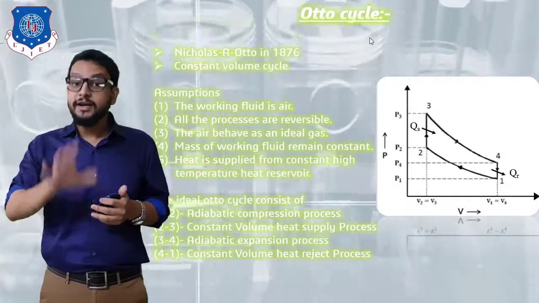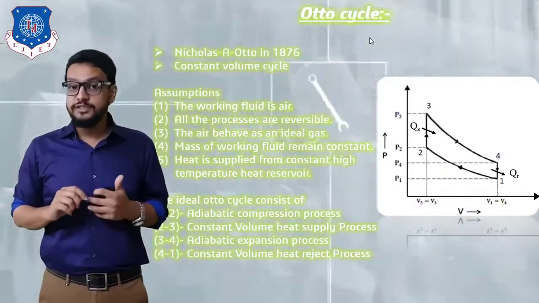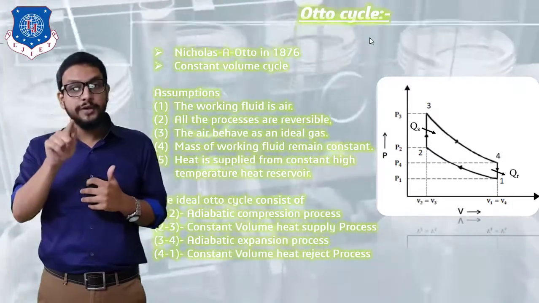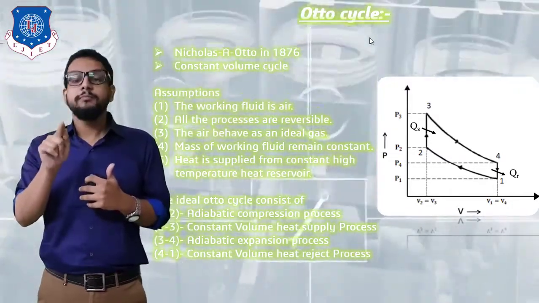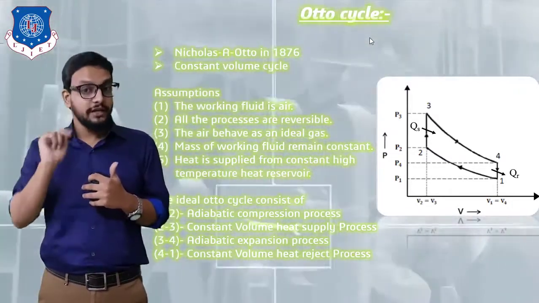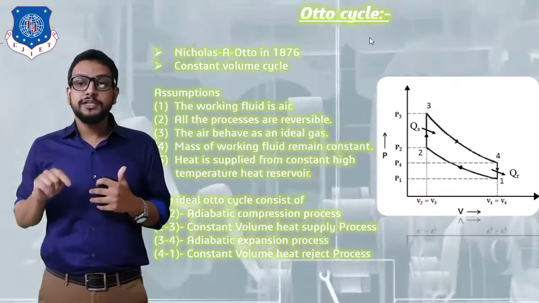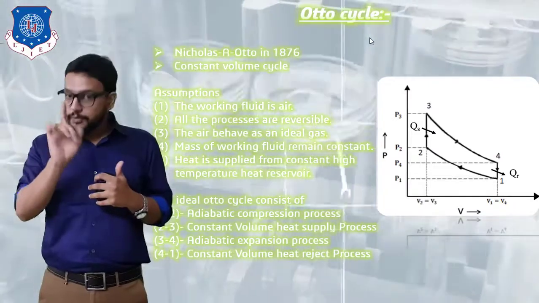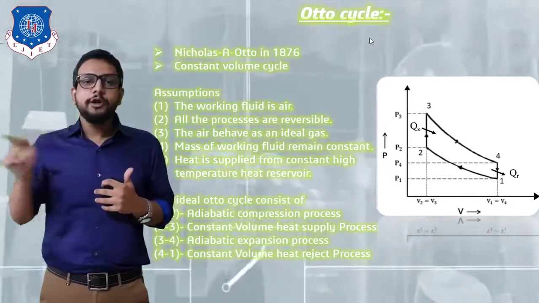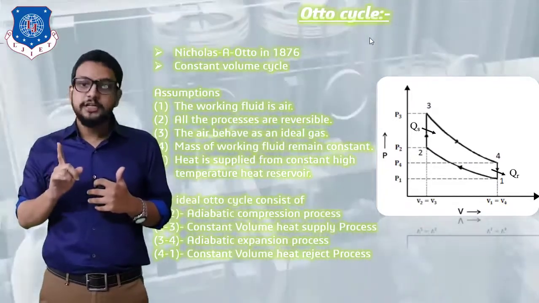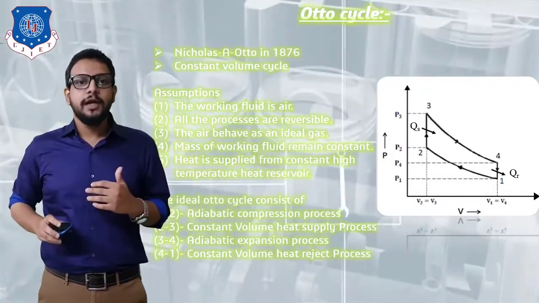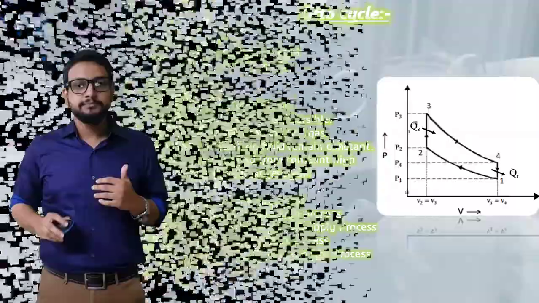Now our main target is to determine the efficiency for this cycle. So remember the terms over here, see this diagram carefully. QS is the heat supplied during the process from state 2 to state 3, and QR is the heat rejected in the process 4 to 1. 1 to 2 represents a compression stroke, remember that. 3 to 4 represents an expansion stroke, that is, power is generated. So now let's begin deriving efficiency for this cycle.